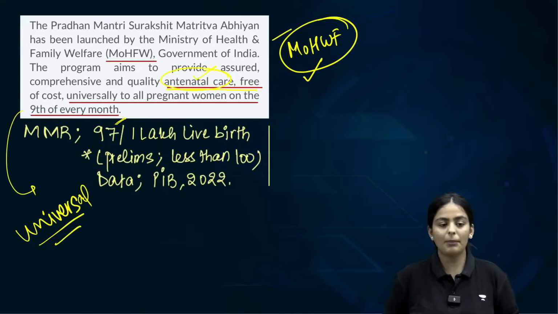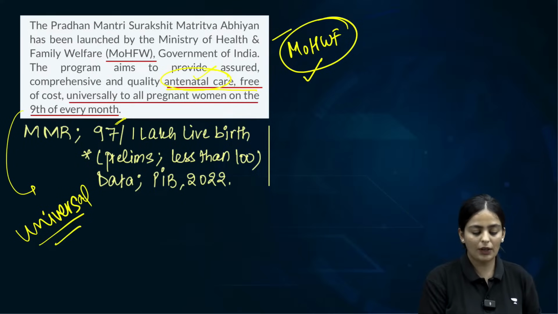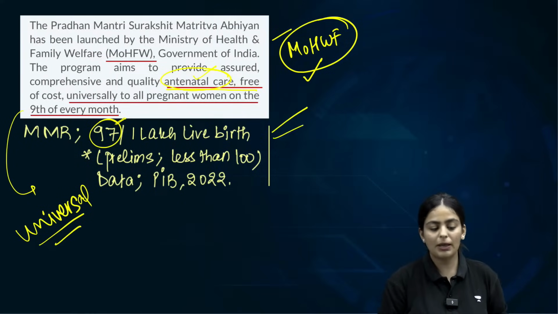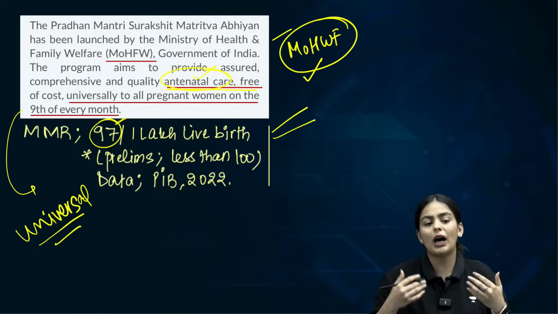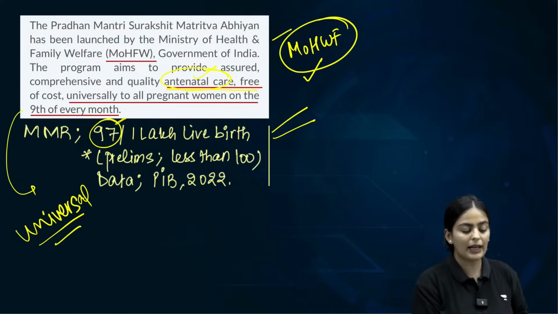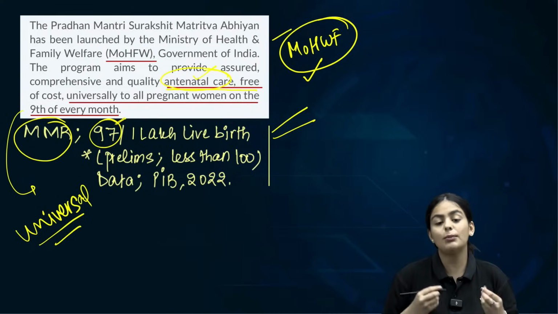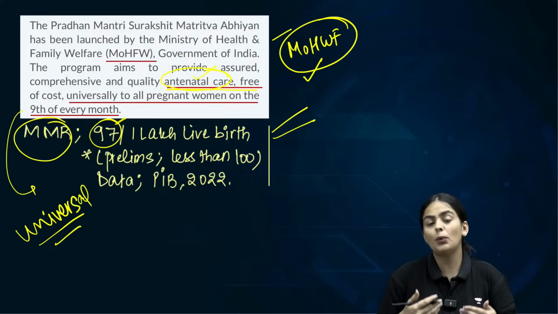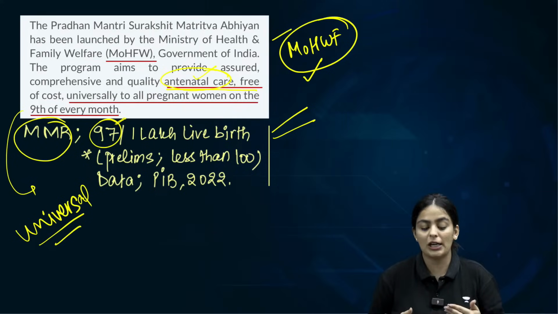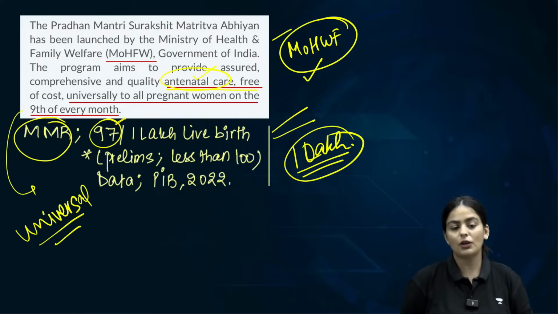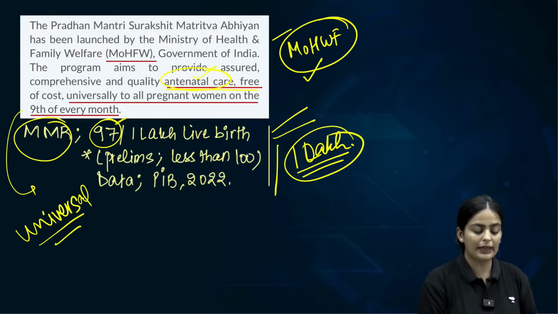Clear? Statement 3 I'm coming to. Don't worry, I will cover that. So it is important to cover which area. Janani Suraksha Yojana, Pradhan Mantri Surakshit Matritva Abhiyan are for what? They are basically to tackle the issue of MMR, maternal mortality rate, which is how many women have died because of complicated pregnancy or during childbirth per 1 lakh live births. Clear?